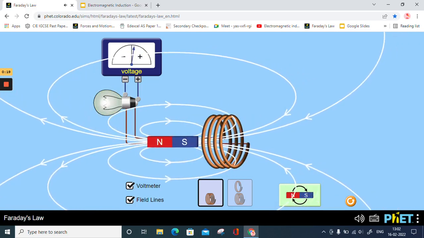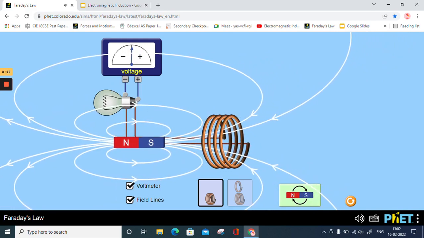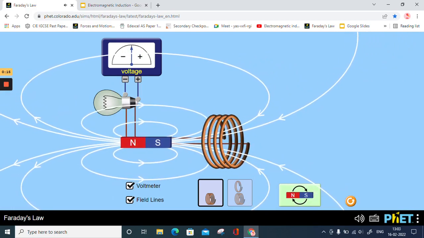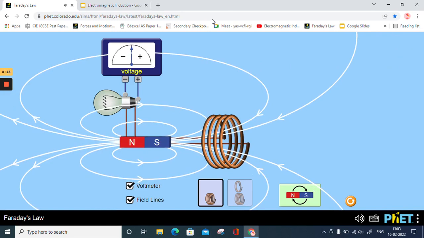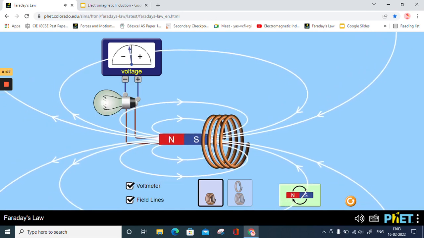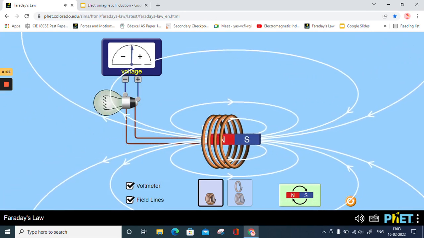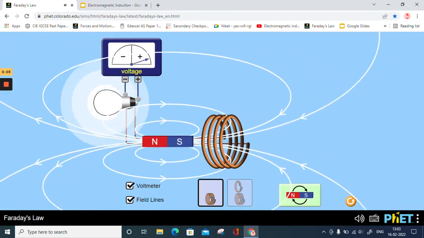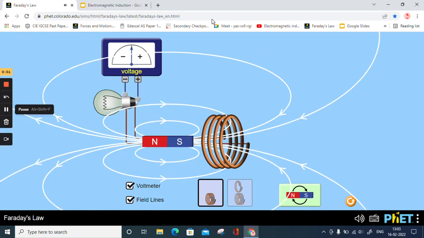But where we have less, as I go away from the loop, the intensity of the bulb also reduces. But when I am steady with the magnetic field or a magnet, there is no generation of electricity. The generation of electricity is only till the time I am moving the coil, I am moving the magnet. Yes?